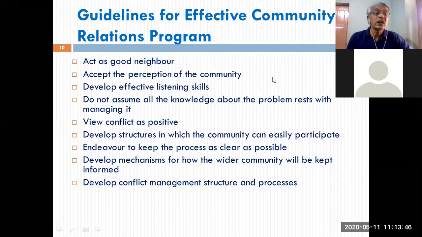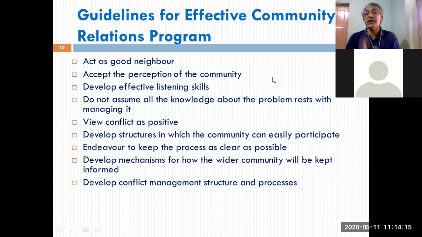Do not assume all knowledge about the problem rests with managing it. It is not that once you know the problem, you can manage it. You might know the entire problem, but the management approach you follow might not work in all situations, in all communities, in all places.